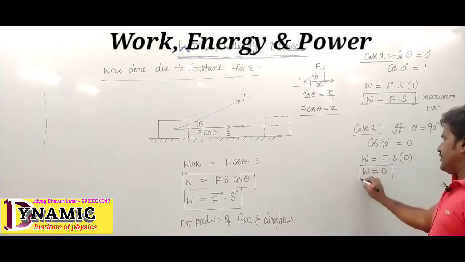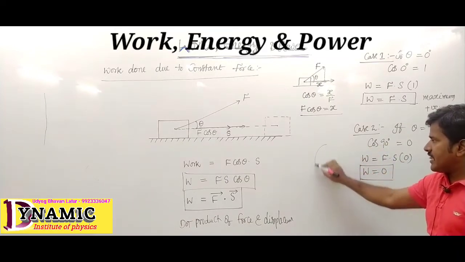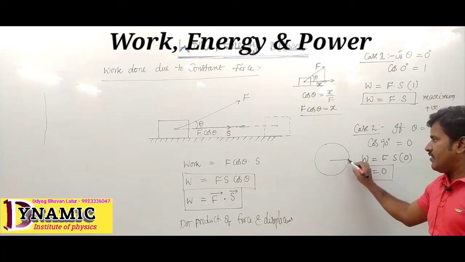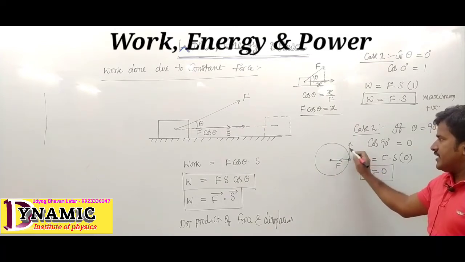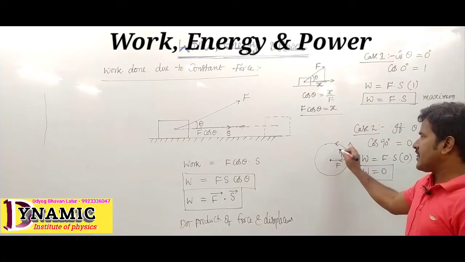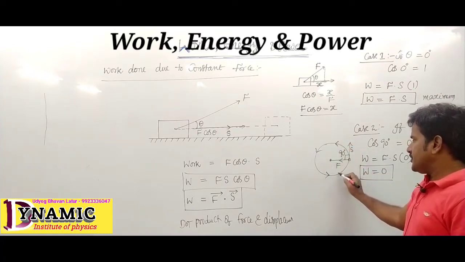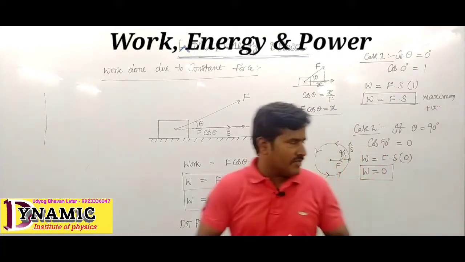This is zero work. Example: a body revolving in a circular path. The centripetal force is toward the center, and the displacement is along the tangent, so theta becomes 90 degrees. How much work is done when a body revolves in a circular path? Work done becomes 0.